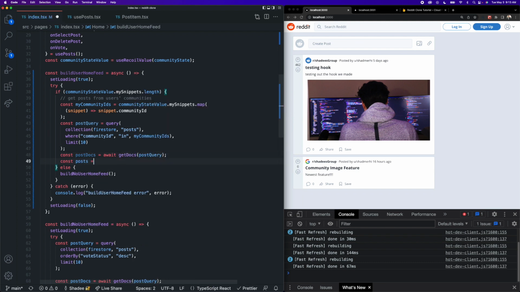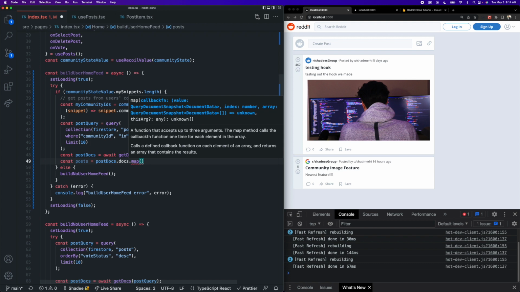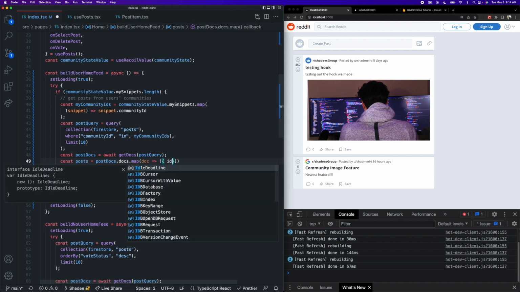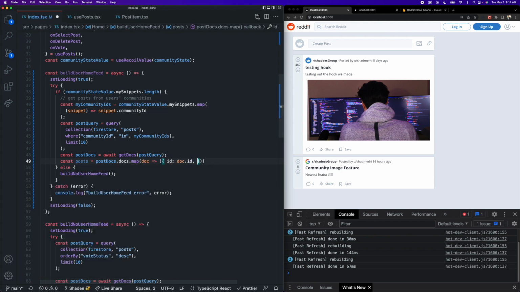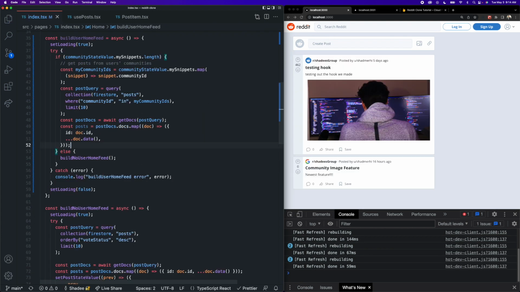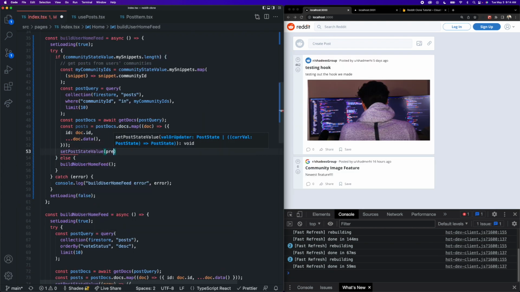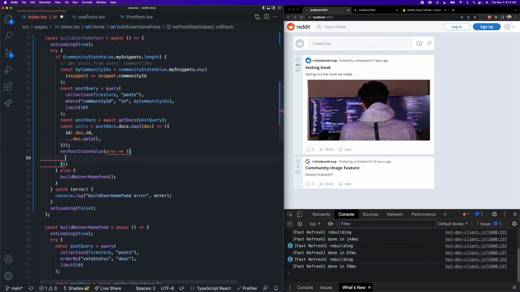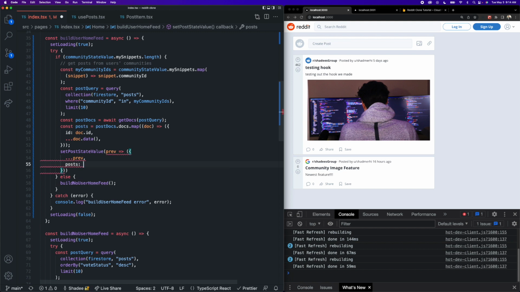Then we can create our posts array and map through all of the post docs.docs, take each document and convert it into an object with the ID of doc.id and with the data inside of the document. Okay, then we can just call our set post state value function and actually put these posts inside of our post state. So we want to update posts to be posts as an array of posts, very similar to what we did in the no user home feed function.